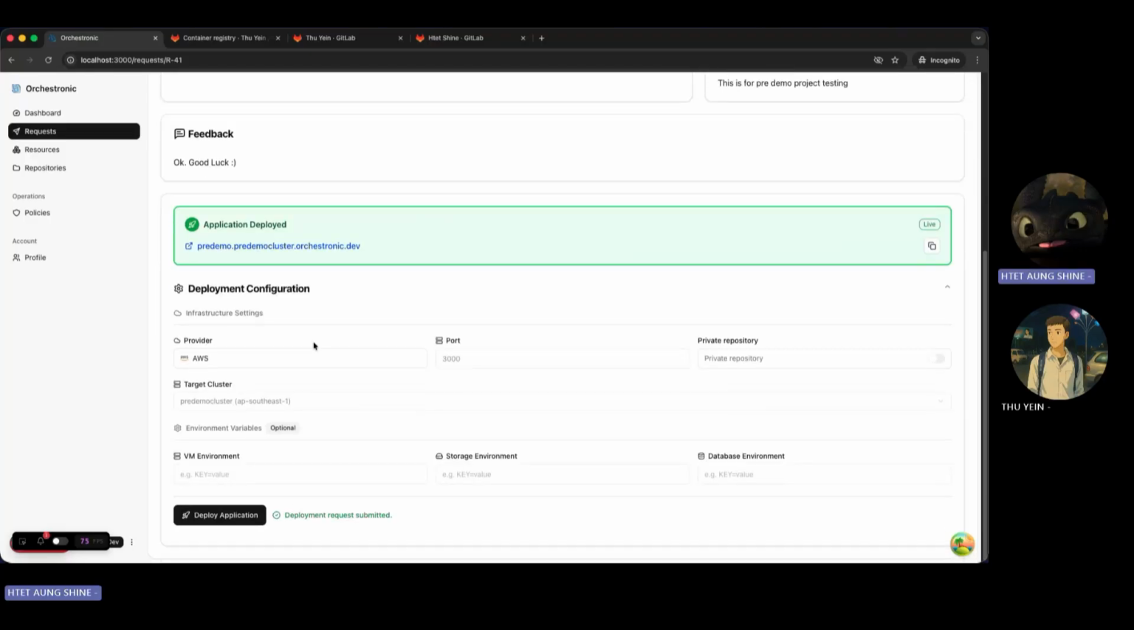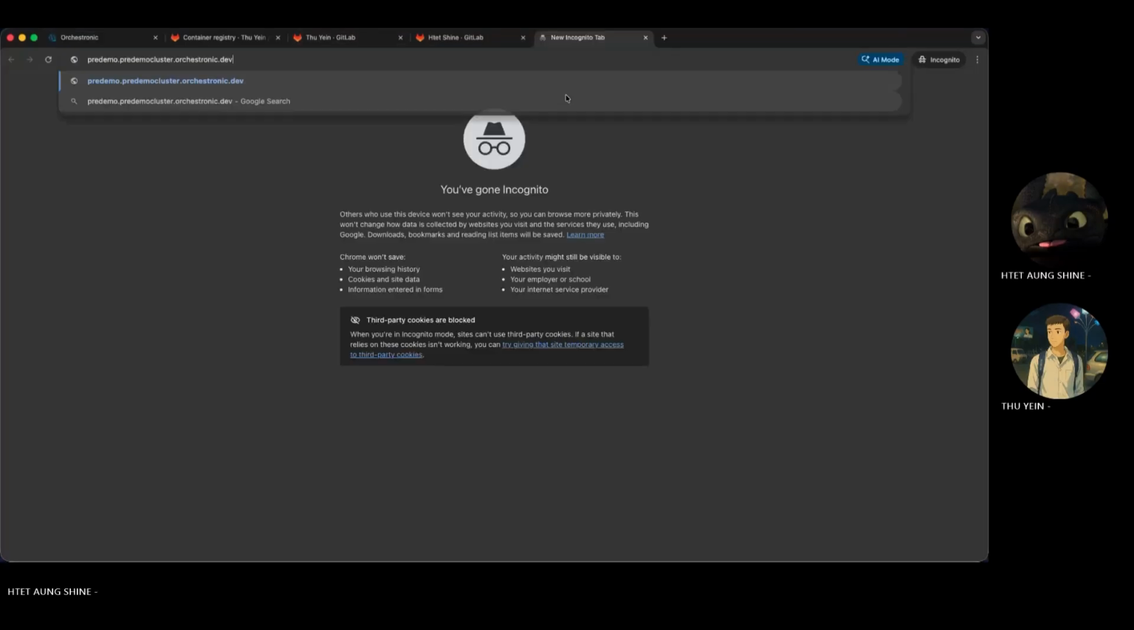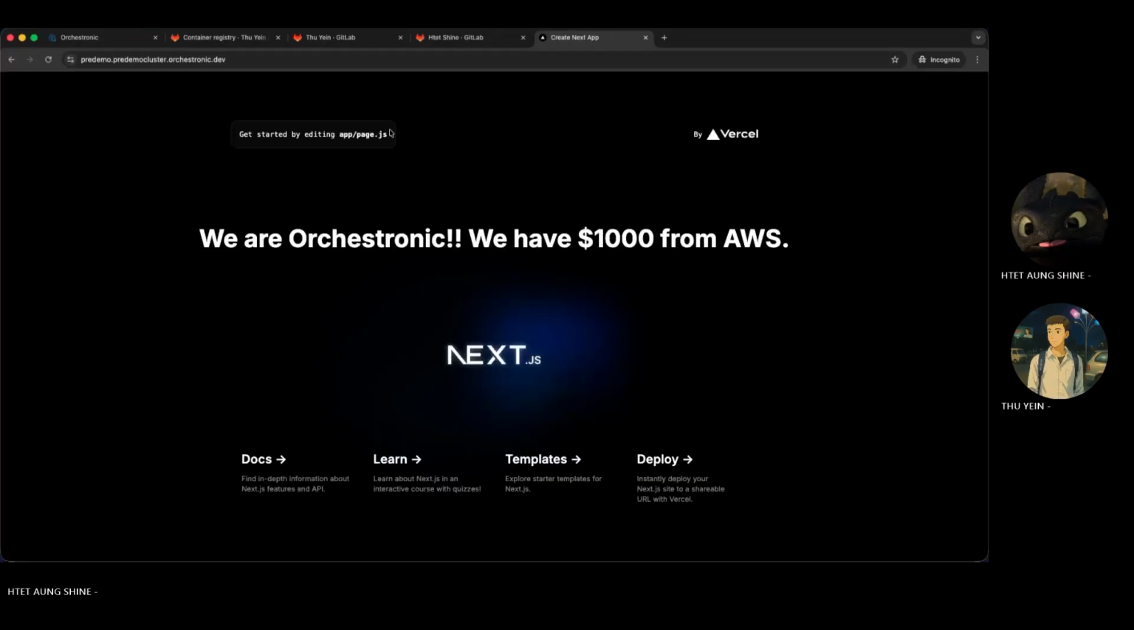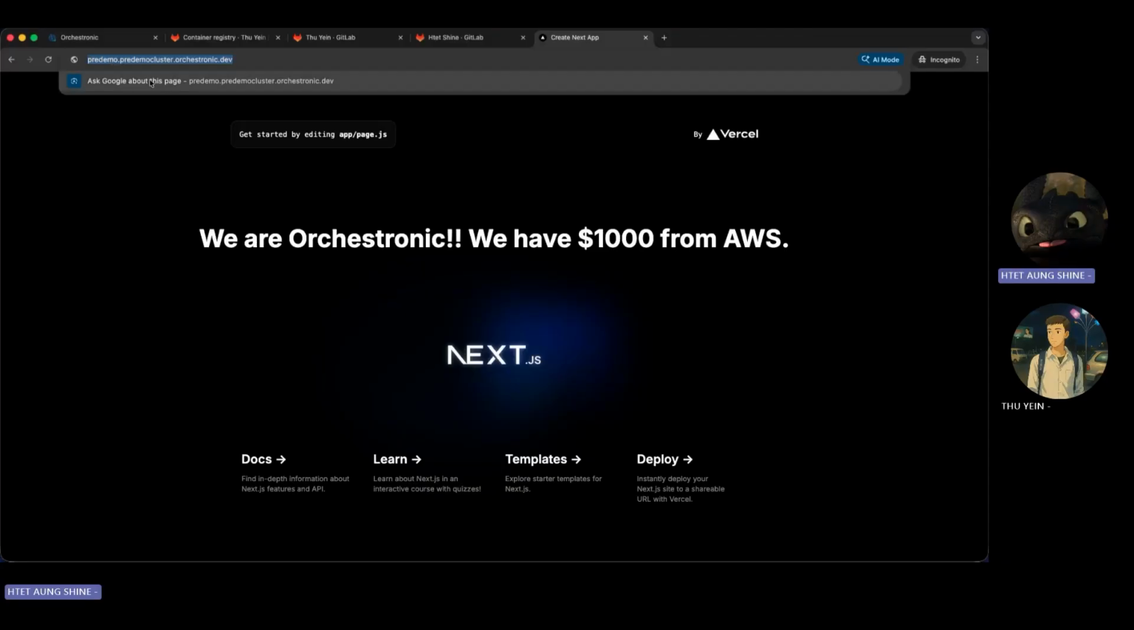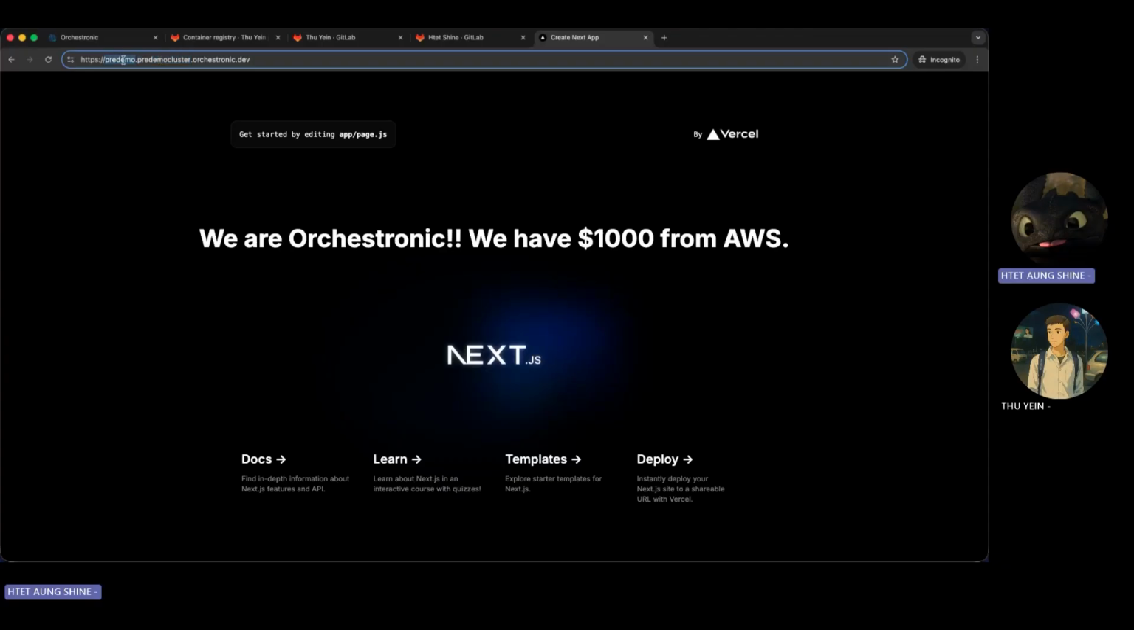Okay, now that the deployment is successful, you can copy it here and paste it. Okay, you can see that our application is successfully running on the cluster. This is our cluster name, this is our project name, and yeah, it is successfully running.